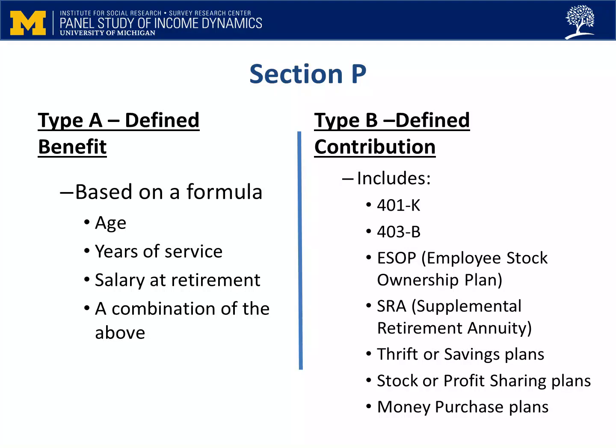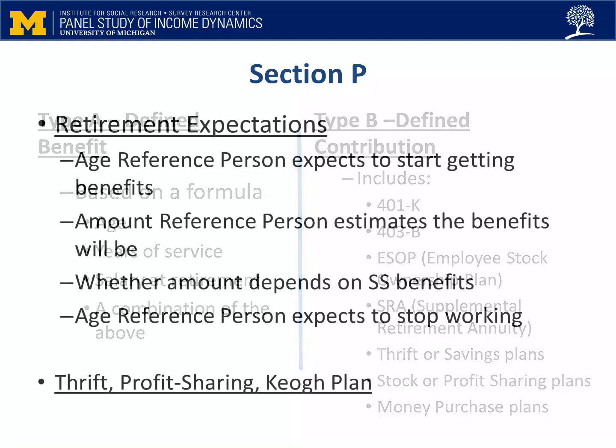Reference persons with a Type A plan will go through one series of questions, while those with a Type B plan will go through a different series. Reference persons who have both will answer both sets of questions. In these cases, you will need to make sure that the amounts are not double counted.